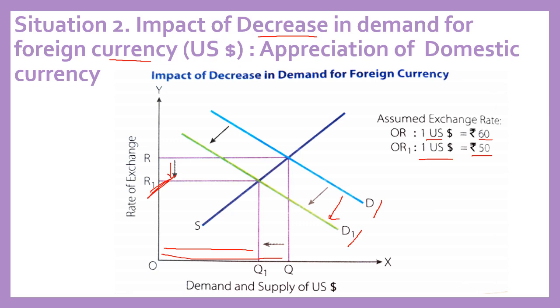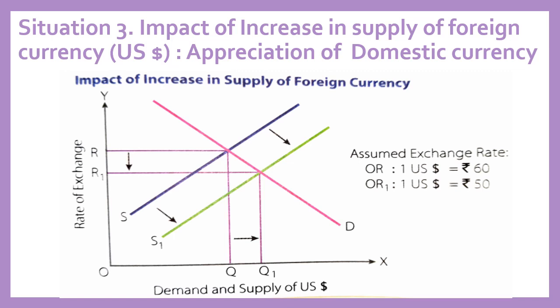So basically, if we are paying less rupees in exchange of $1, that means the domestic currency has appreciated, and if we are paying more rupees in exchange to $1, that means the value of our domestic currency has depreciated. So increase in demand will show depreciation of domestic currency and decrease in demand will show appreciation of domestic currency.